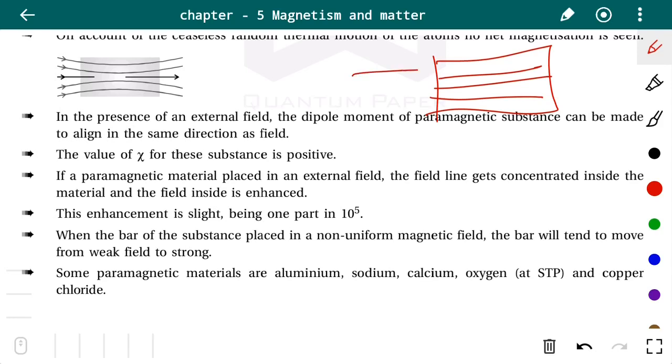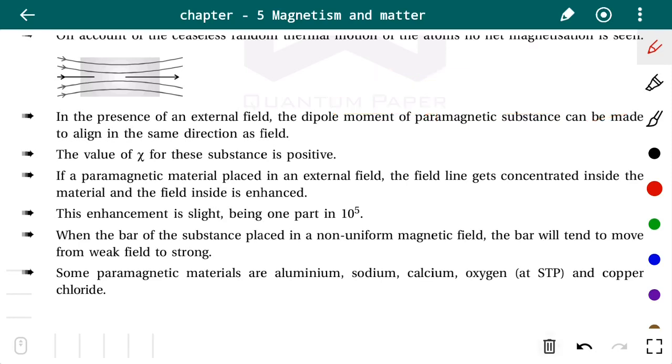The reason is that the paramagnetic substance is attracted to the magnet, right? So this substance attracts the field lines through it, so the field lines pass through the substance, more field lines will be there inside the substance, and so it is called more dense.